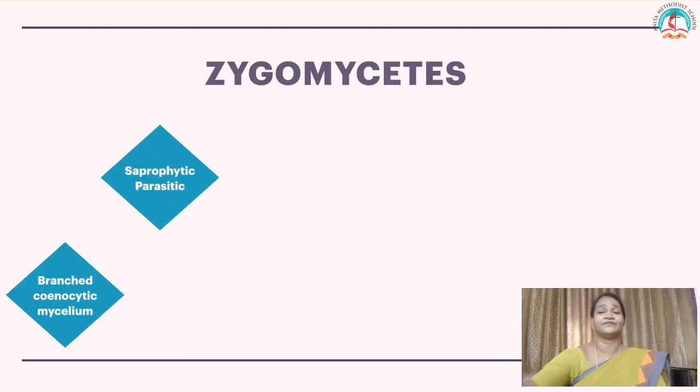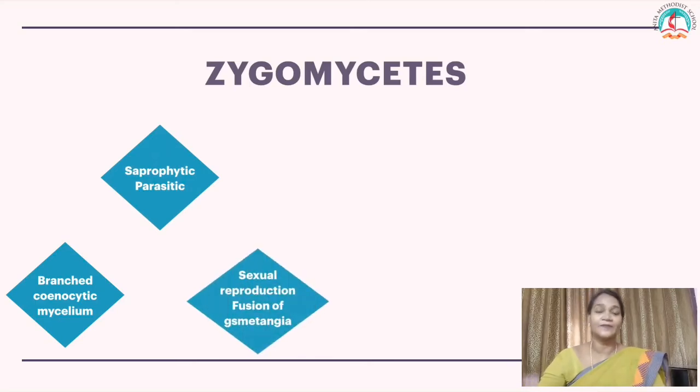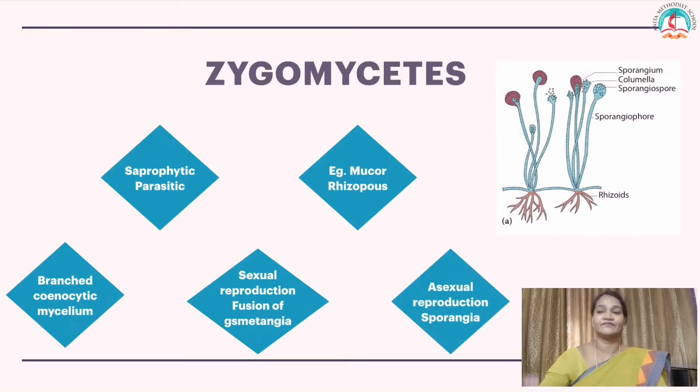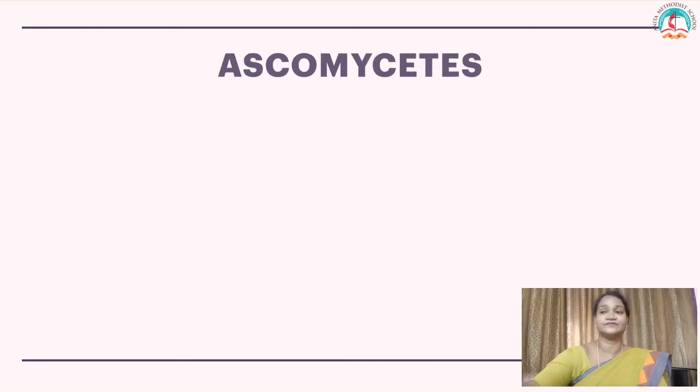Zygomycetes. It has branched, coenocytic mycelium, and they are saprophytes or parasites. They live on dead organisms, or they grow on living organisms. Sexual reproduction by fusion of gametangia. Example, Mucor and Rhizopus. Asexual reproduction by forming sporangia. Spores are formed in sporangia.